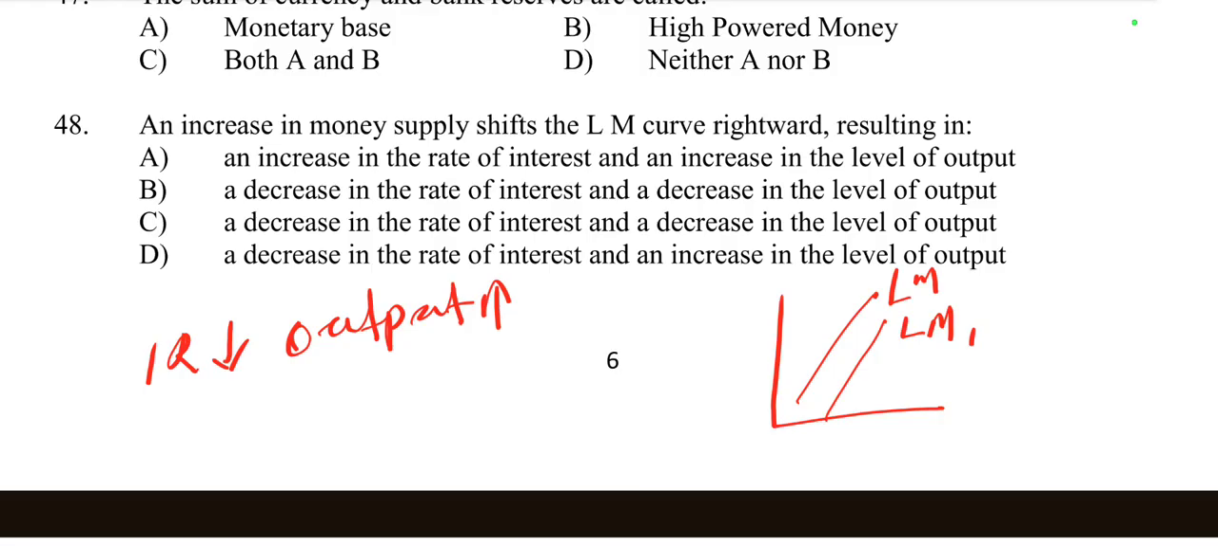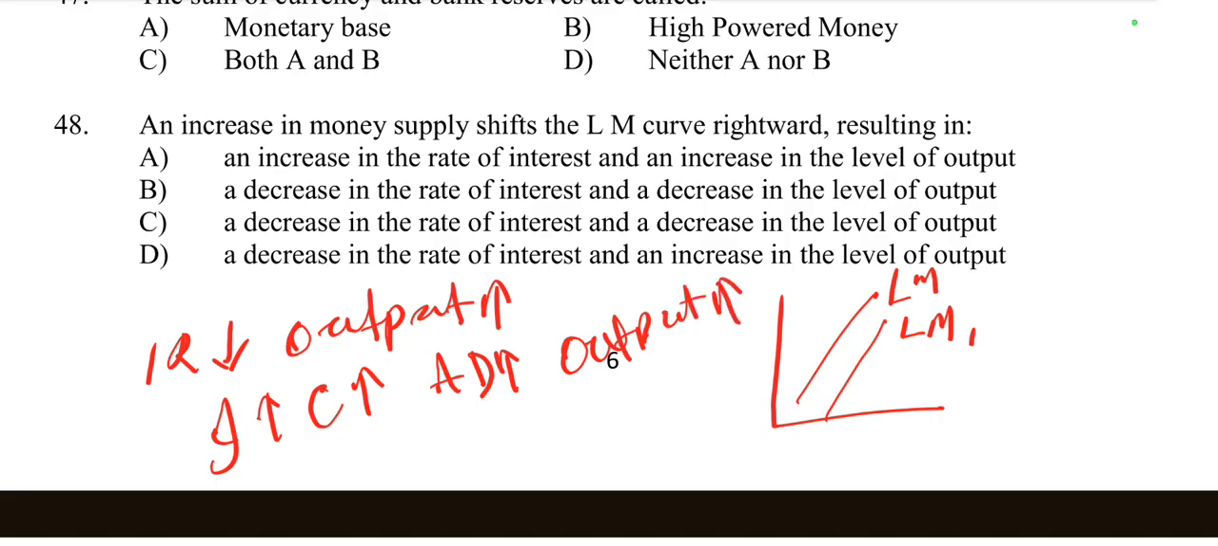The lower interest rate stimulates investment. When the interest rate decreases, investment rises. When investment rises, consumption also rises, resulting in an increase in aggregate demand. When consumption rises, aggregate demand of the economy rises. When aggregate demand rises, consequently it leads to higher output.